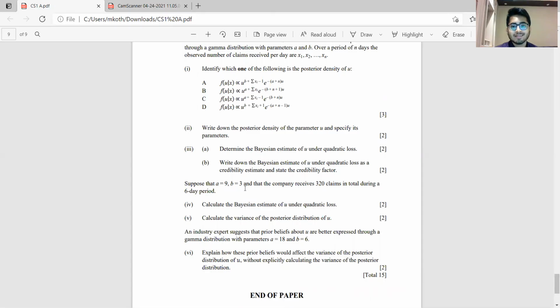Once we take the parameters 18 and 6, the mean remains the same, 18 by 6 is also 3, just as 9 by 3 is 3. But variance becomes 18 by 6 squared, which is 18 by 36, that is half. So when we're using a prior distribution which has a lower variance, this will result in a posterior distribution having a lower variance. So this is what you need to basically explain or comment on in part 6.